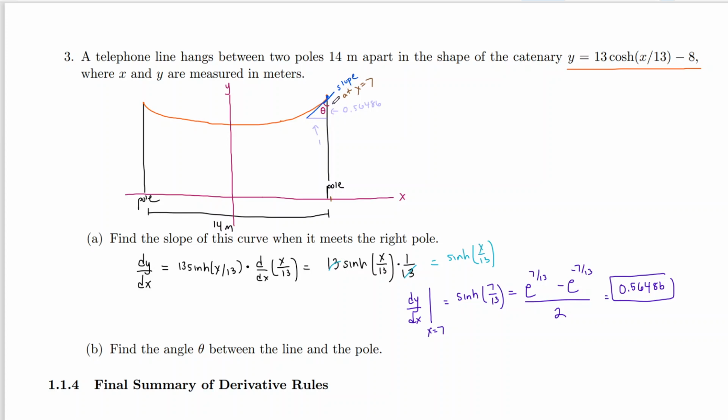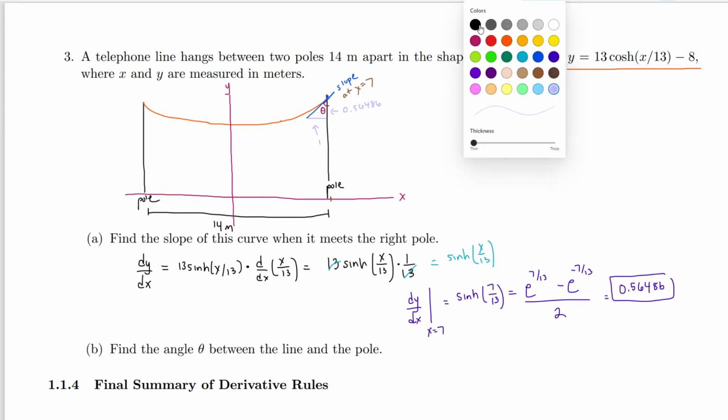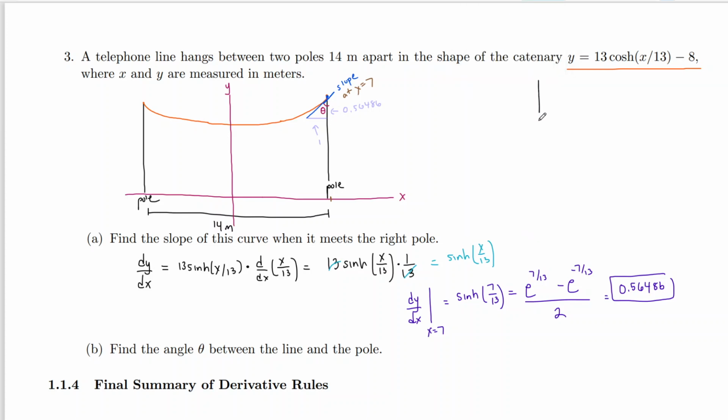If I blow up this triangle on the right here, just to make it easier to see, this is our theta. Our y value, when we're talking about the slope, is just the slope itself, 0.56486. And the x value is 1, because slope is basically y over x. If we divide something by 1, we get itself back.